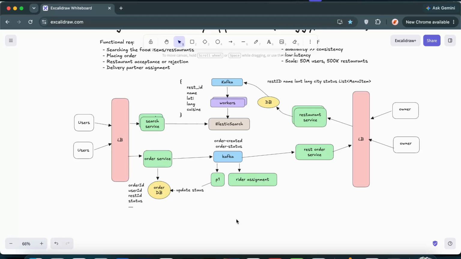So these locations are so frequent that we cannot simply use a database to hold these events. Obviously we have to use a caching layer, in which these riders' or delivery partners' locations keep on getting collected. And here we will be using geohashing. Okay, that is another beautiful concept that is available.